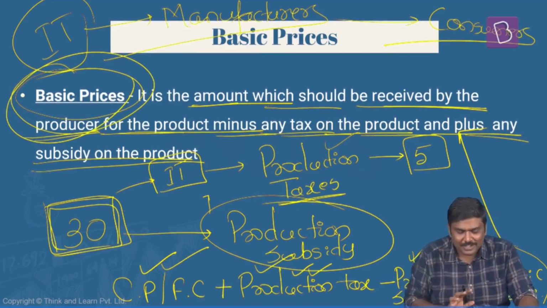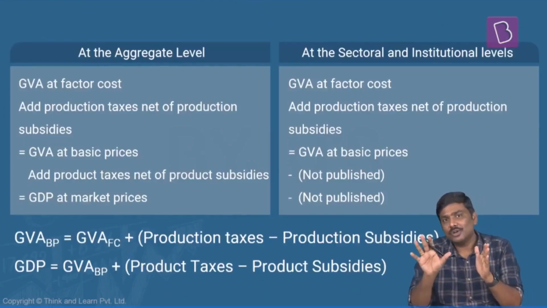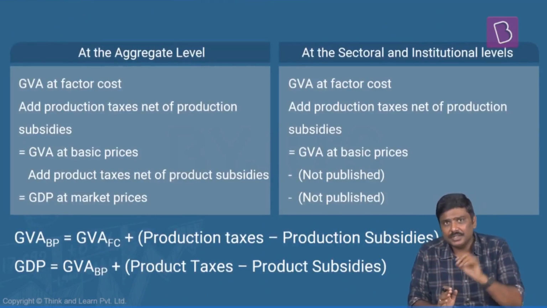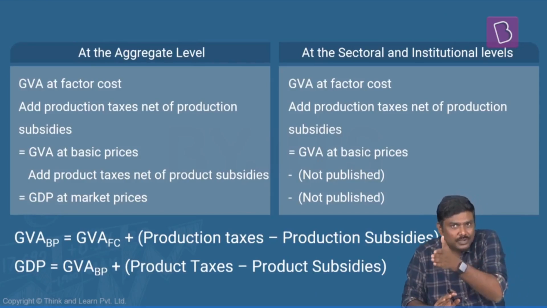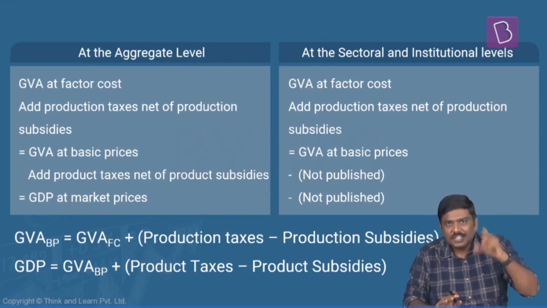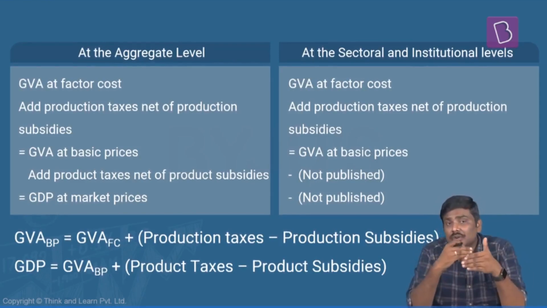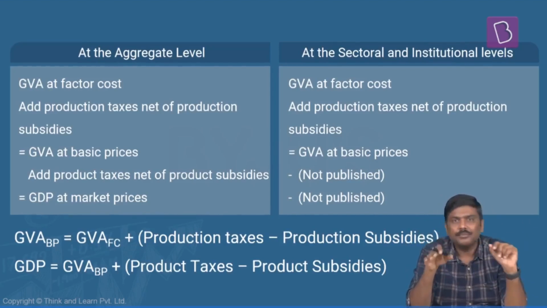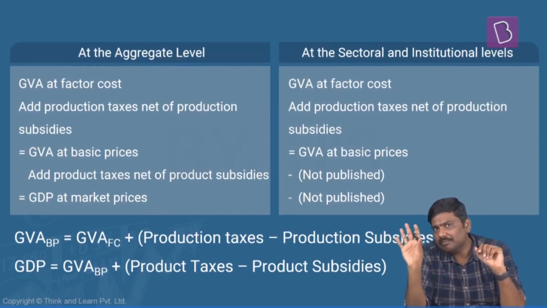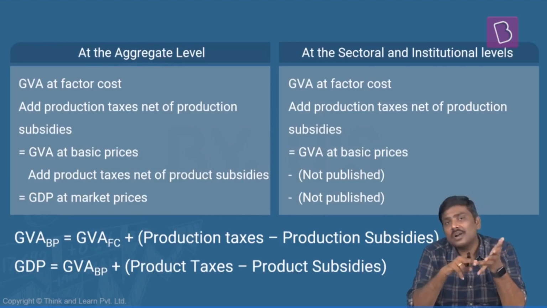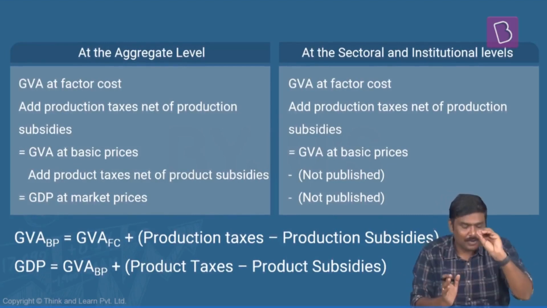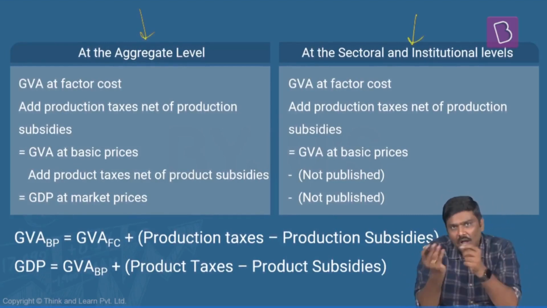Done? So I'll put everything in a nutshell now. GDP, three methods. We are focused on production method. What are the important changes? Base year is 11-12. From factor cost or cost price, now we have shifted to using the concept of market price. We have changed how we collect the production data also. Earlier we used the concept of ASI, Annual Survey of Industries. Now we are using MCA 21. Earlier we used IIP. Now we are using the gross value addition method. And we also saw what is the concept of a production tax, production subsidy, product tax, product subsidy, and basic prices.